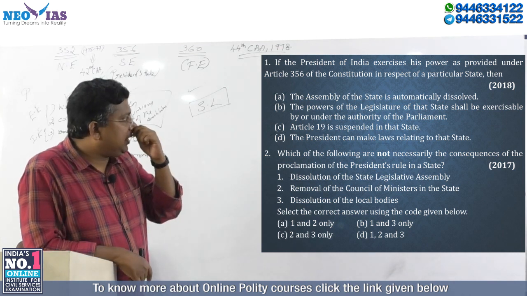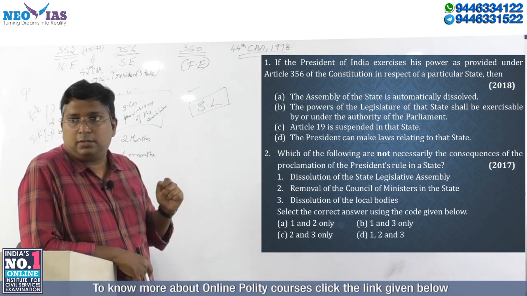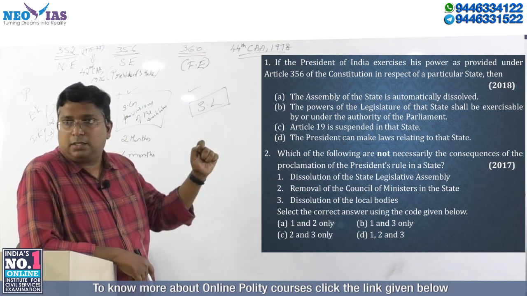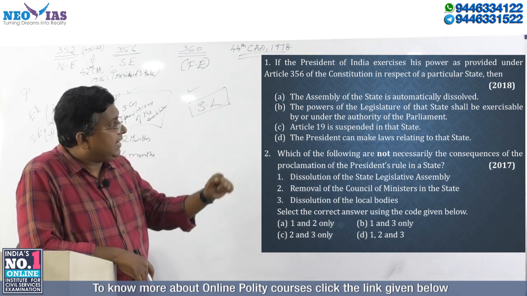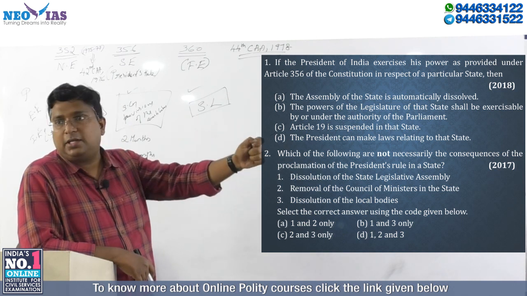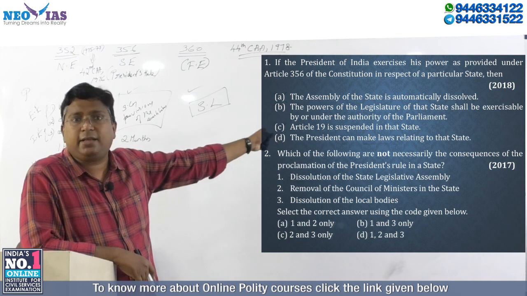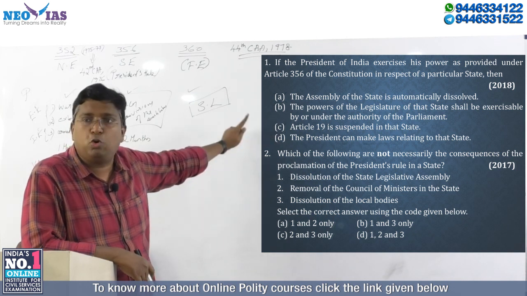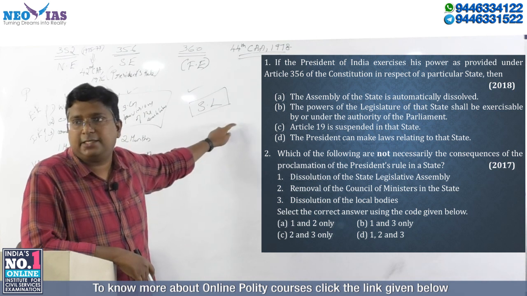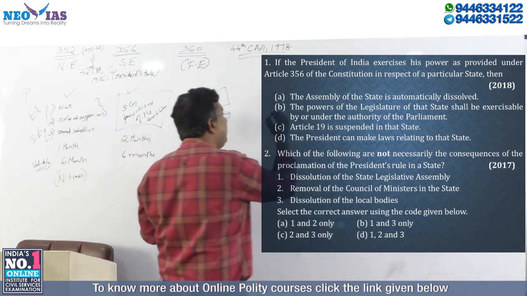The power of the legislature of that state shall be exercisable by or under the authority of the parliament. So B is much more correct than D. That's why I'm telling you that you have to take the best answer. The best answer is B only. So we have to go for B.